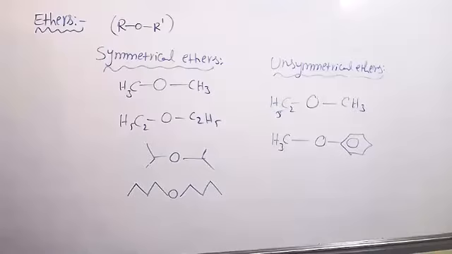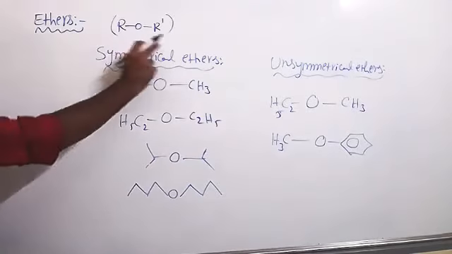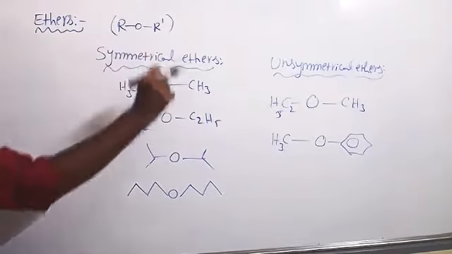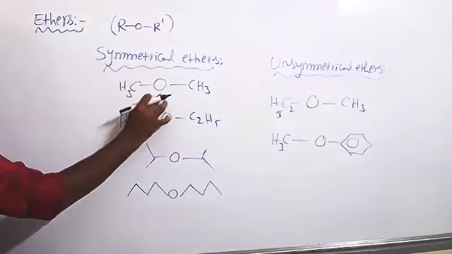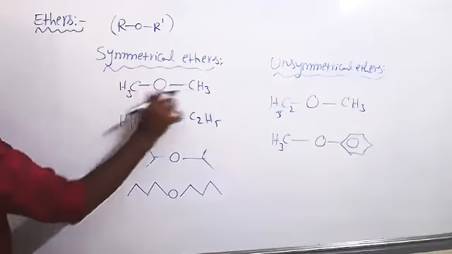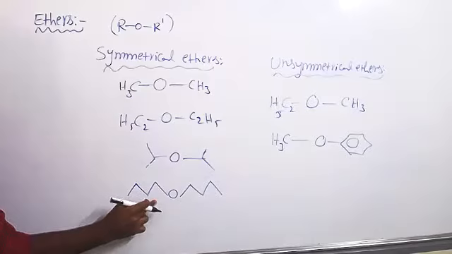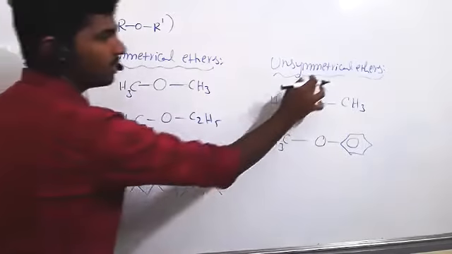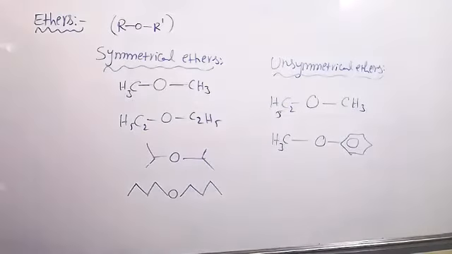Today I will tell the nomenclature of alcohols, phenols, and ethers. So these are ethers. The ether functional group is ROR. Ethers are classified into two types: symmetrical ethers and unsymmetrical ethers. In symmetrical ethers, both sides of the oxygen have the same groups: ethyl, isopropyl, n-butyl, here methyl and methyl. So these are symmetrical. In unsymmetrical ethers, both sides have different groups. So those are unsymmetrical ethers.